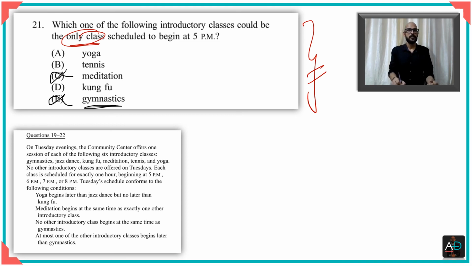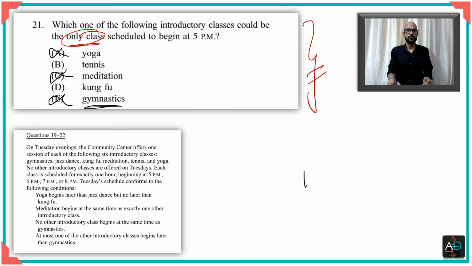meditation. Next, we can eliminate yoga, because yoga we know has to be after jazz. So if jazz, the earliest jazz can be is at 5 p.m, which means the earliest yoga can be is at 6 p.m. So yoga cannot be a 5 p.m. class, and therefore I eliminate yoga as well. That leaves us with Kung Fu and tennis.